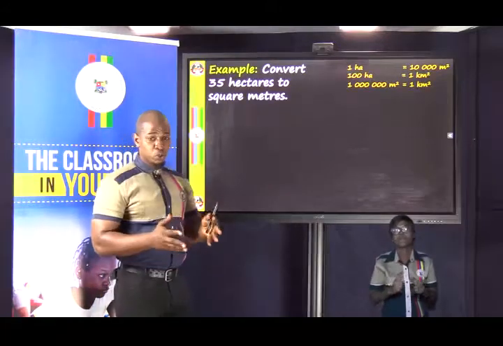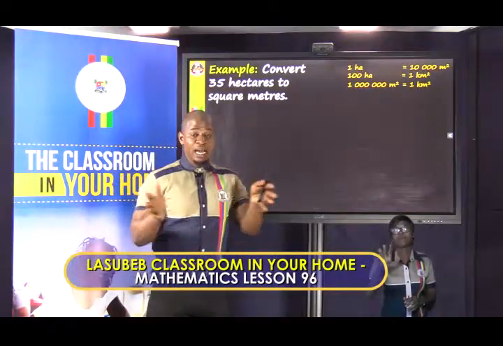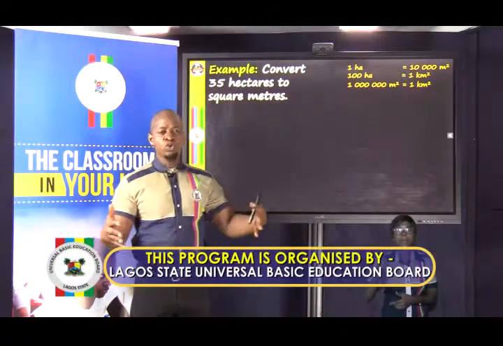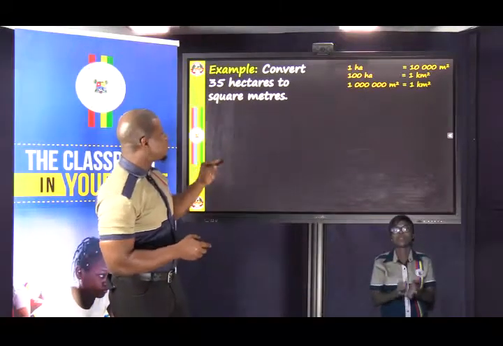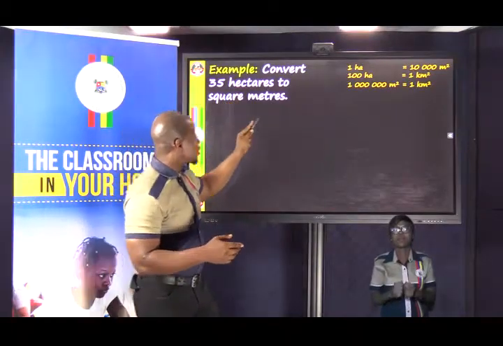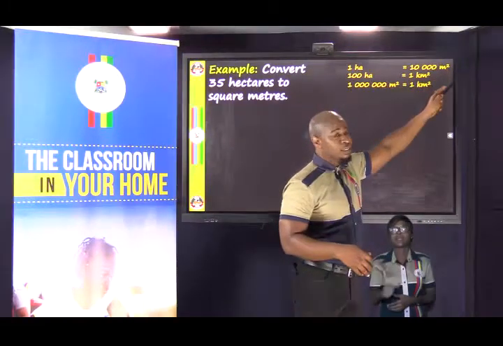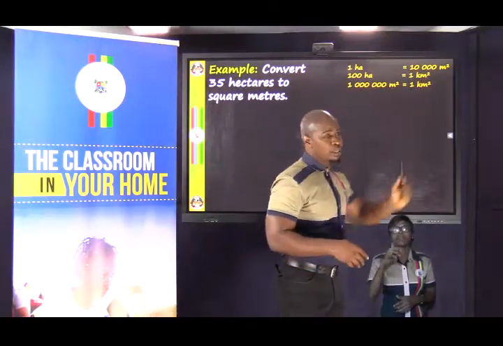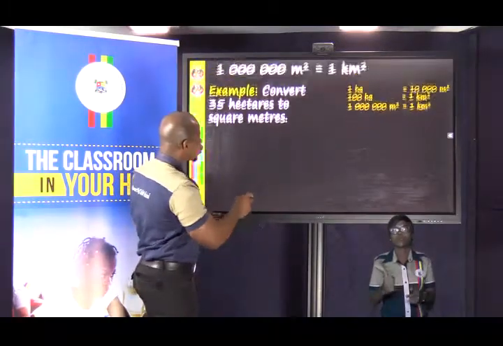But the first example that we want to work with says that we should convert 35 hectares to square meters. Imagine that somebody wants to buy some parcels of land and he wants to buy 35 hectares. But he wants to know how many square meters that really is. Okay, so to convert that, we only need to look for which relationship combines hectares and square meters. Then this is the relationship. 1 hectare is 10,000 square meters. This can be read as meter square or square meters. So that's the relationship we need because we want to change hectares to square meters. So we'll write that relationship out.